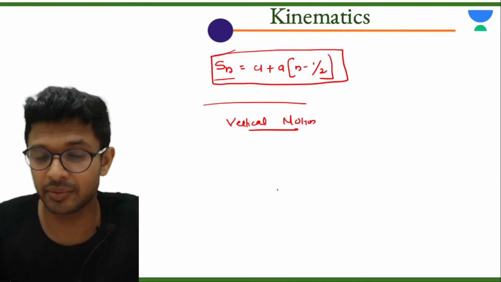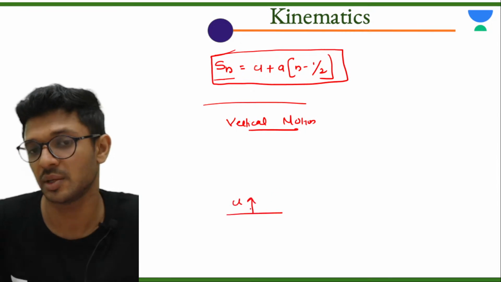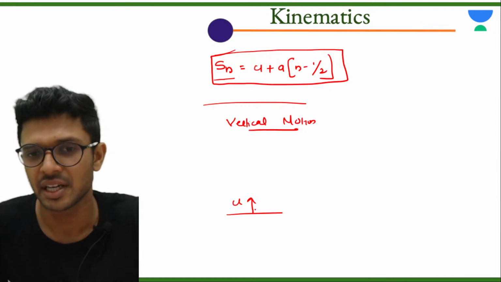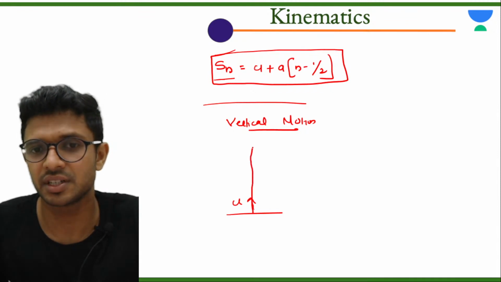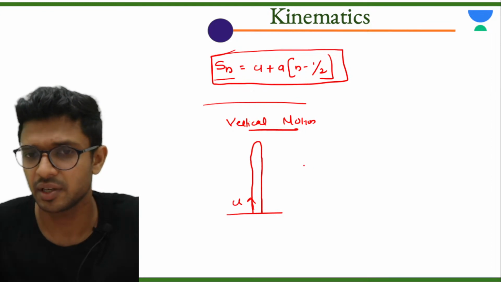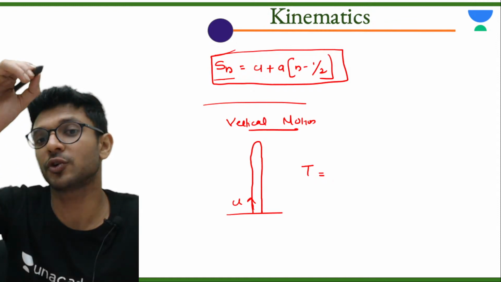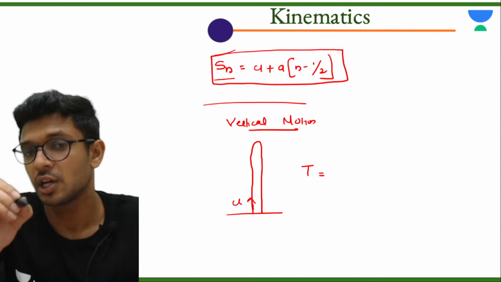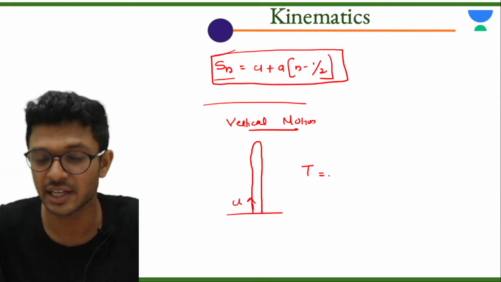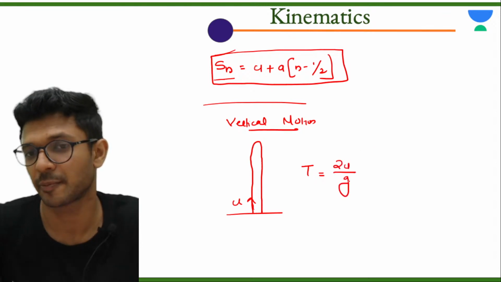Vertical motion का मतलब ये है कि a particle which is projected from the ground with some initial velocity. So what will happen? It will go up, will reach the maximum height and come back to the floor. Tell me, what is the total time taken for it? Total time for the particle to start from the bottom, go to the top and come back. That will be equal to 2u divided by g.